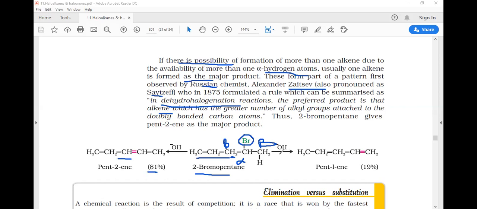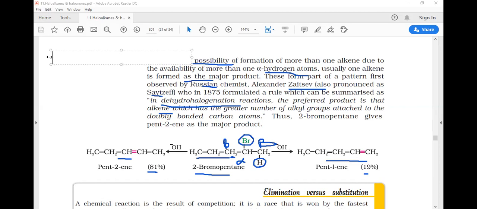But if hydrogen is removed from the right side of the halogen group, from this carbon, which is also beta, then we get pent-1-ene, but it is the minor product. So according to the Sirzev rule, in a dehydrohalogenation reaction the preferred product is that alkene which has greater number of alkyl groups attached to the doubly bonded carbon atom. Now let's see one example.